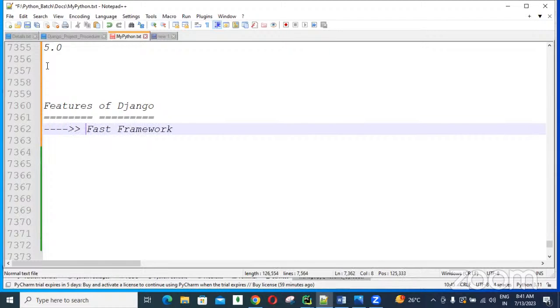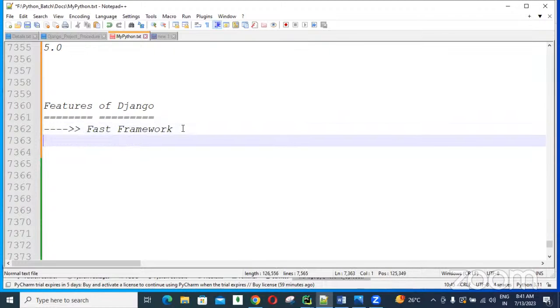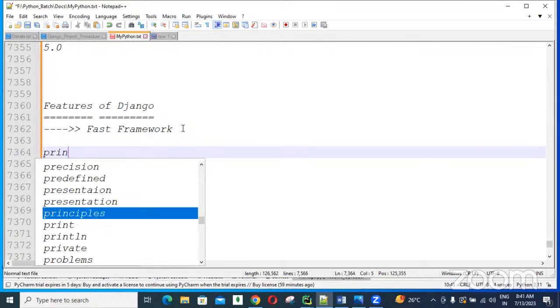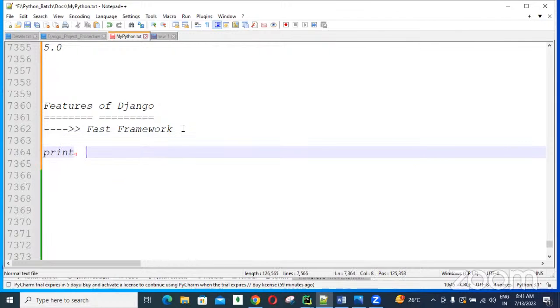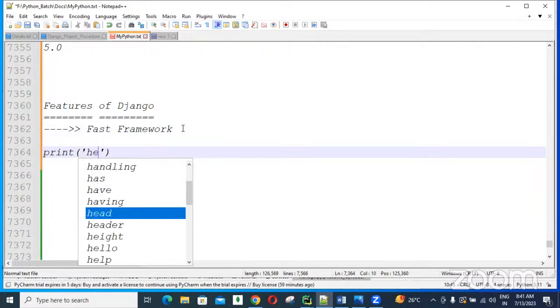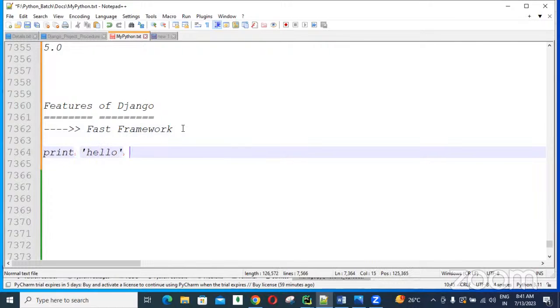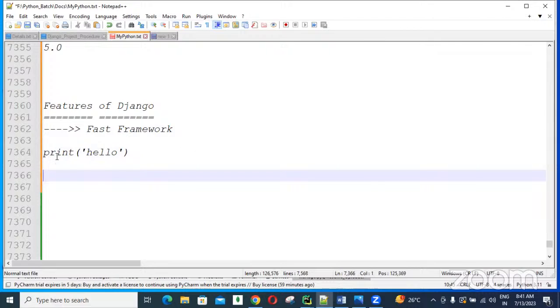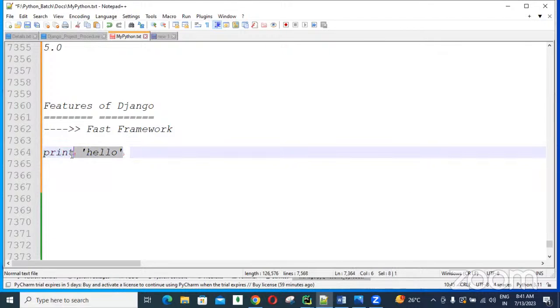Okay. So using the Django framework, guys, more easily we can develop the code, more fastly we can develop the code. For a simple example, I want to print a hello message. If you know what is the use of the print function, then we can use this print and we can print a hello message. That's it. Single line completing.